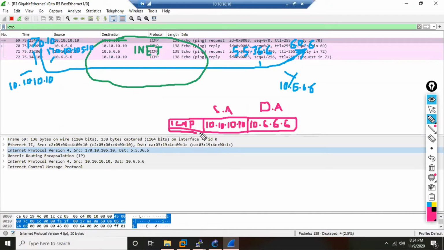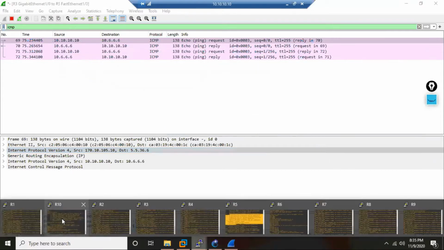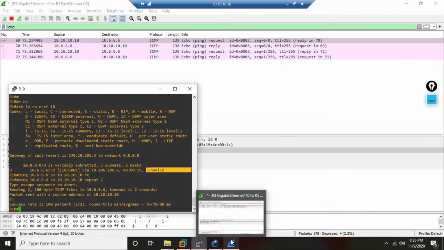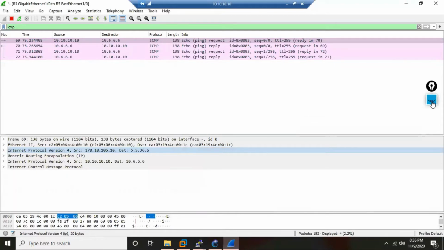So when this packet is coming to R10, what does R10 say? It is checking the destination, 10.6.6.6, so it checks its routing table. What does the R10 routing table say? If you want to go to 10.6.6.6, how do you go? I'll check on R10. The R10 routing table says to go to 10.6.6.6, you have to go via tunnel interface number 10. So it puts the packet on the tunnel interface. So once the packet is on the tunnel interface, what happens now?